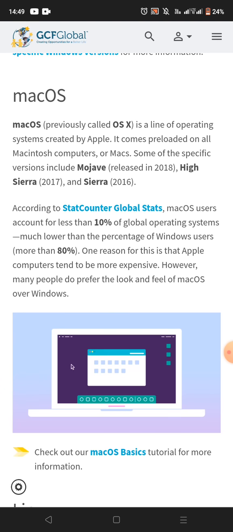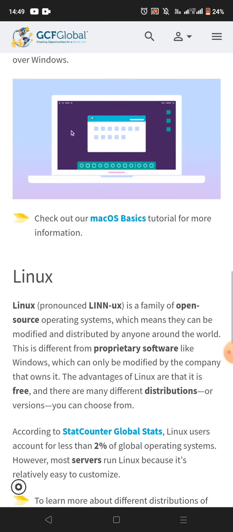According to StatCounter Global Stats, macOS users account for less than 10% of the global operating systems, much lower than the percentage of Windows users, more than 80%. One reason for this is that Apple computers tend to be more expensive. However, many people do prefer the look and feel of macOS over Windows.